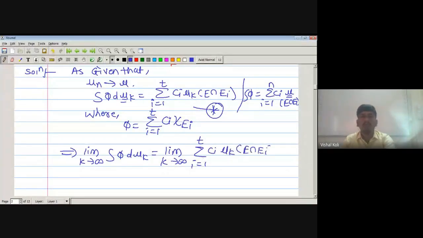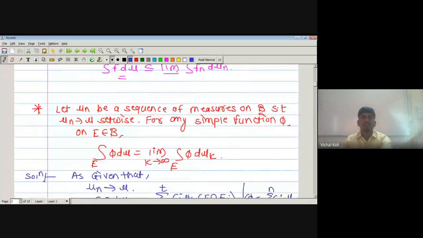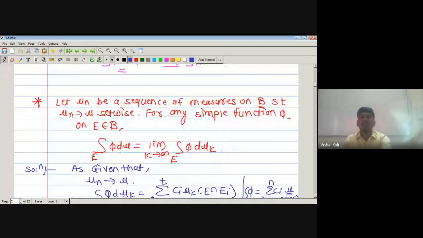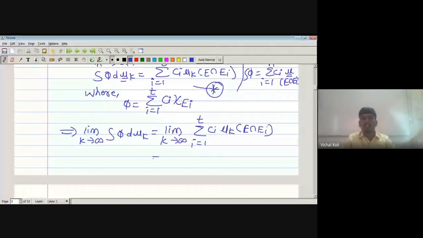But we are given that mu n is a sequence of measures which converges to mu setwise. Therefore, as k tends to infinity, mu k converges to mu, so this is the summation i running from 1 to t of ci times mu of E intersection Ei.